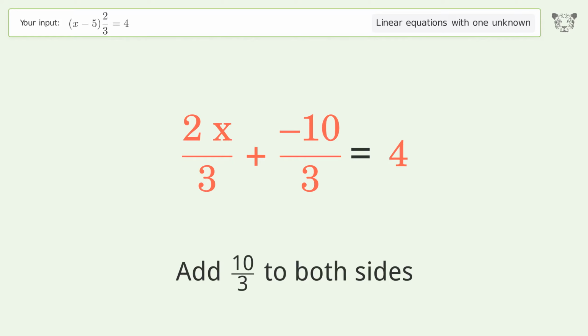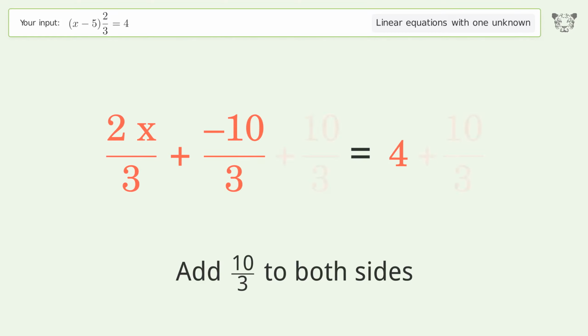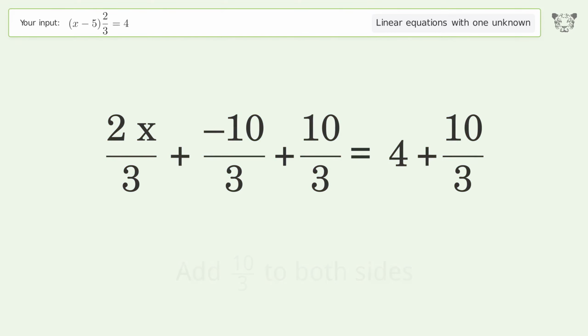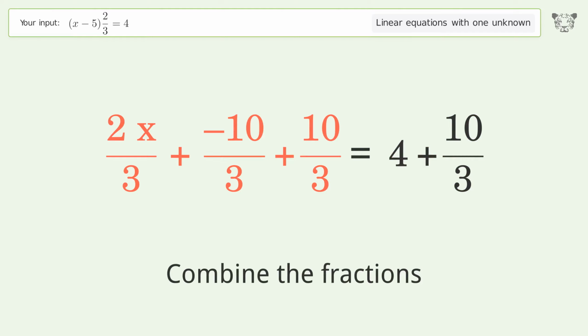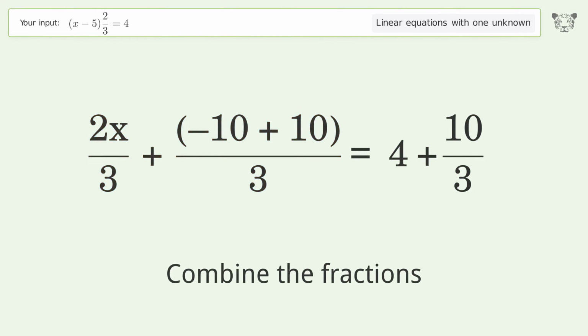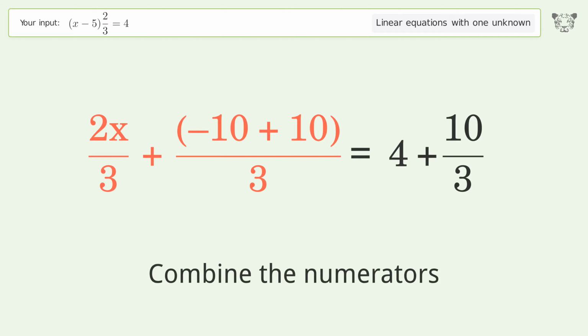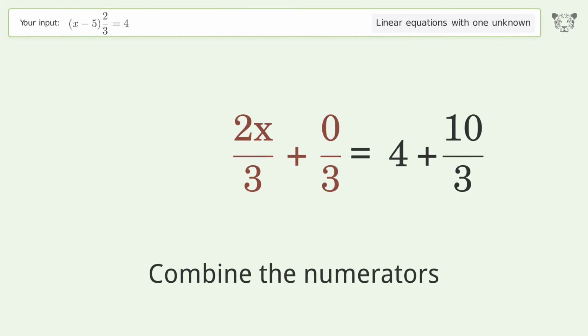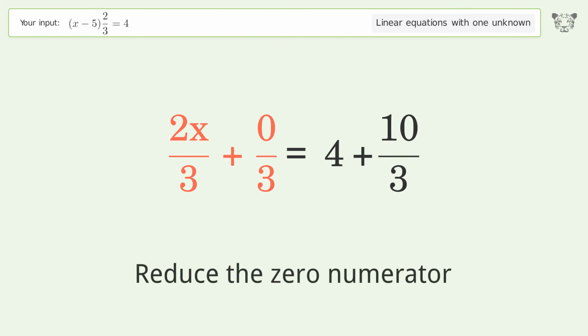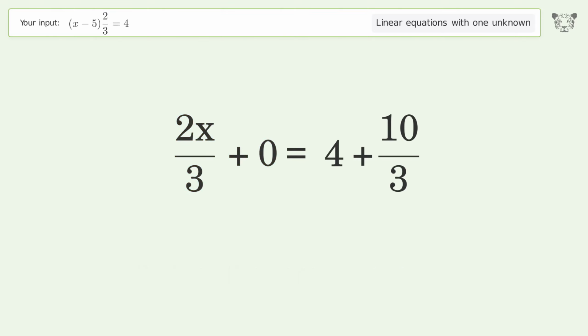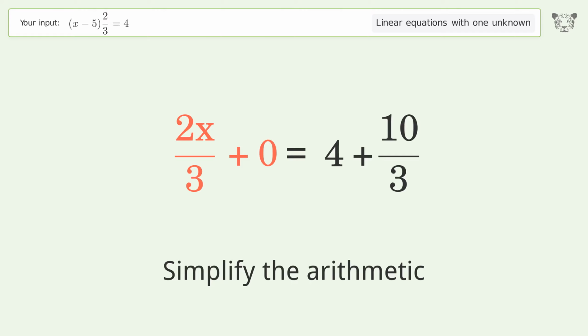Add 10/3 to both sides. Combine the fractions. Combine the numerators. Reduce the zero numerator. Simplify the arithmetic.